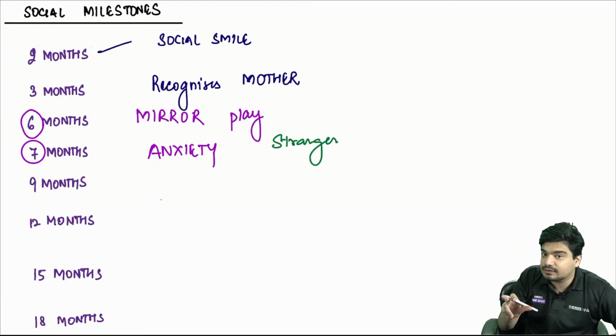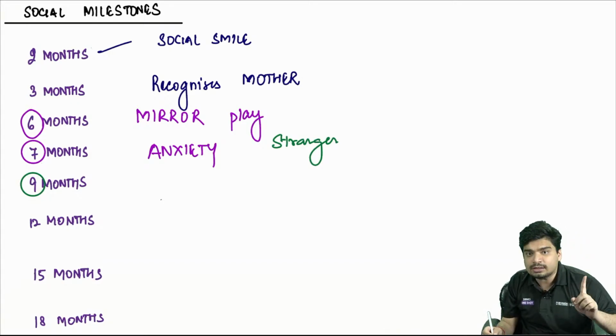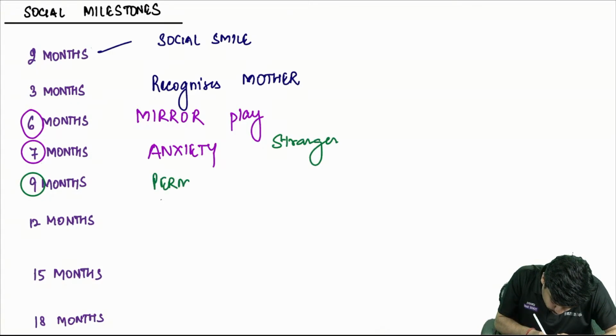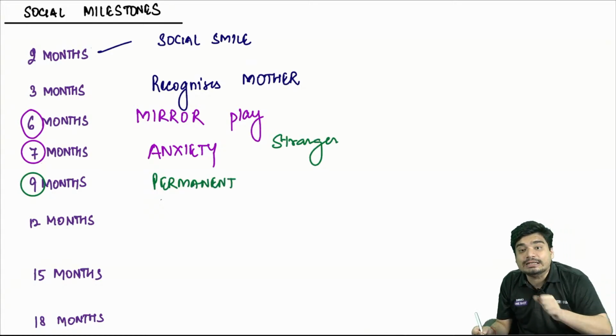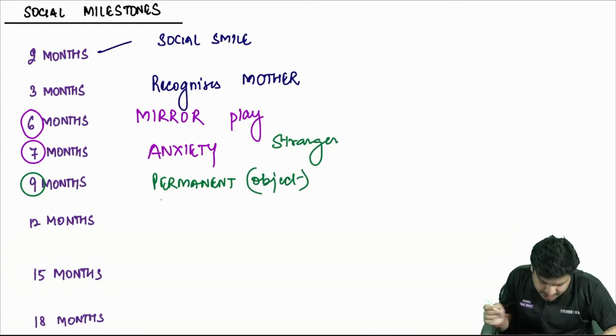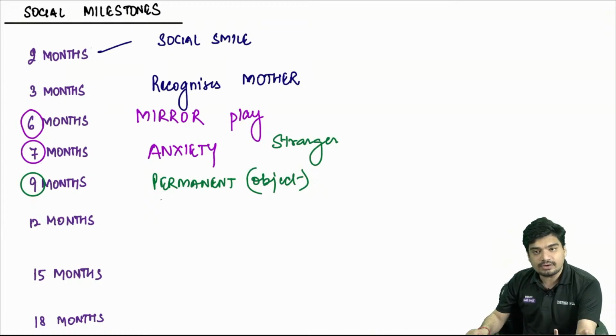Let's look at 9 months. 9 has 9 in it. So we need a word with 9 letters in it. Permanent. Permanent has 9 letters in it. Child has object permanence. What is object permanence? Let's say there is some object in front of him.